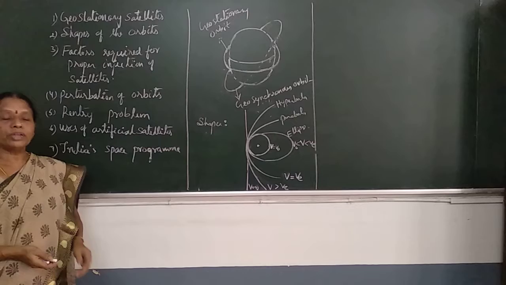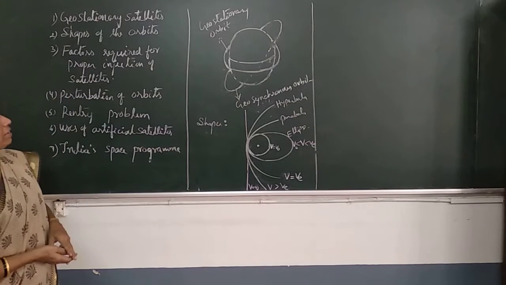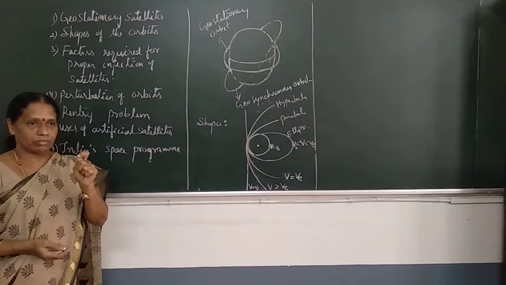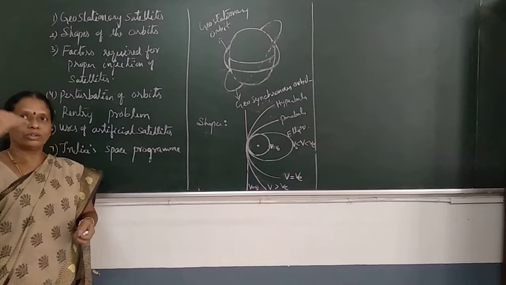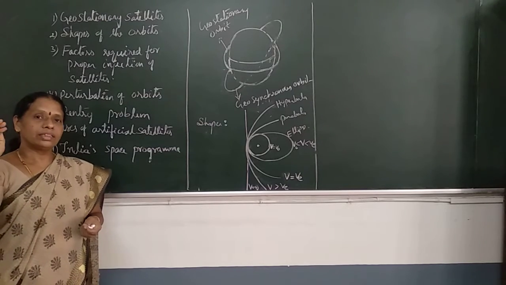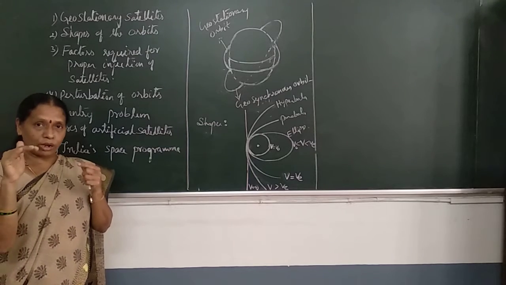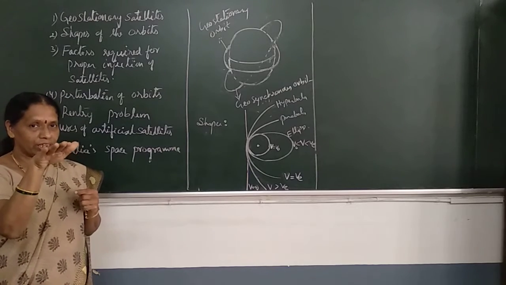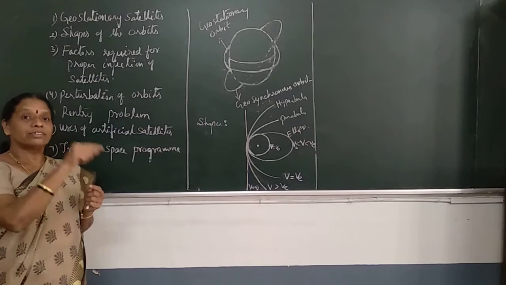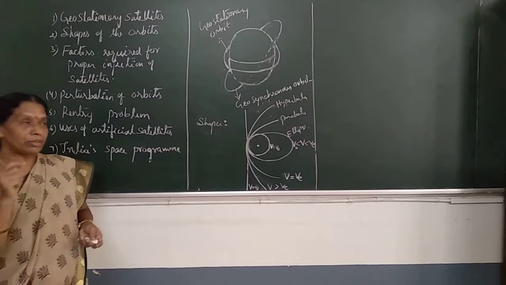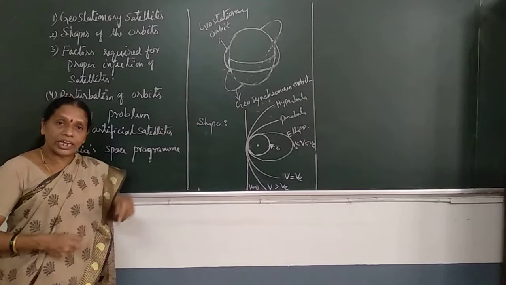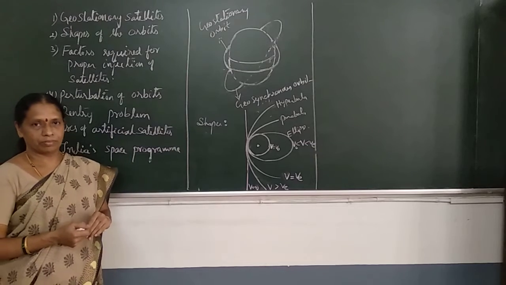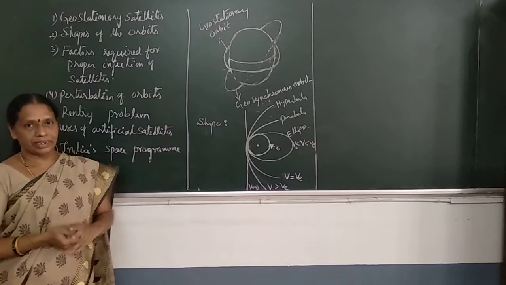Next is the shapes of the orbits. We discussed in the previous class, whenever a satellite is launched, the rocket carries the satellite to a certain height, to the required height. There, the rocket gives the required velocity to the satellite and makes the satellite move in the horizontal direction, giving it a horizontal velocity so that the satellite can move around the Earth in the circular orbit. The shape of the orbit of rotation of the satellite depends on the velocity with which it is injected at that height, at a prescribed height.